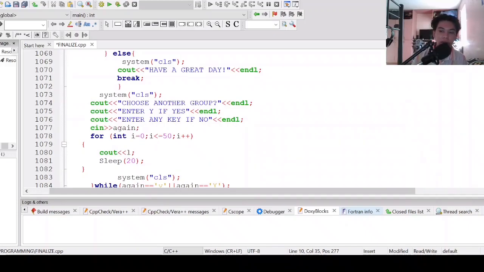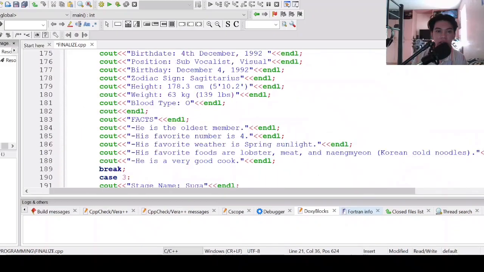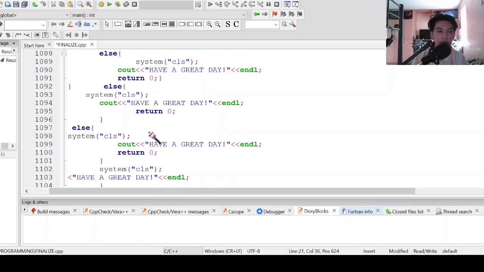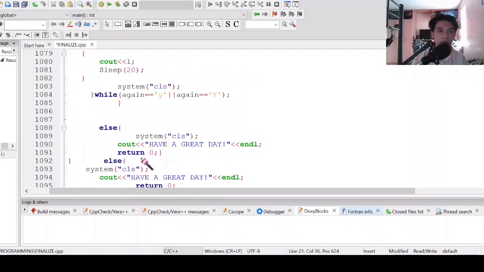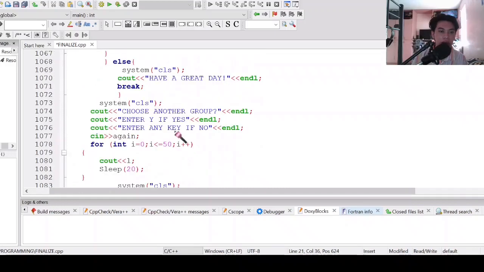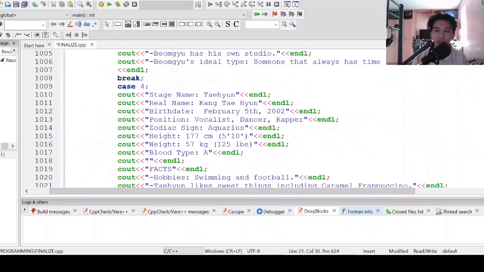So for the if statements here, from starting here, if the user entered any key, it will have the same end statement: have a great day. Then it's almost the same for everything, and for the do while loop again, it's almost the same. So that is for my code. I am going to run my program to explain it more clearly.